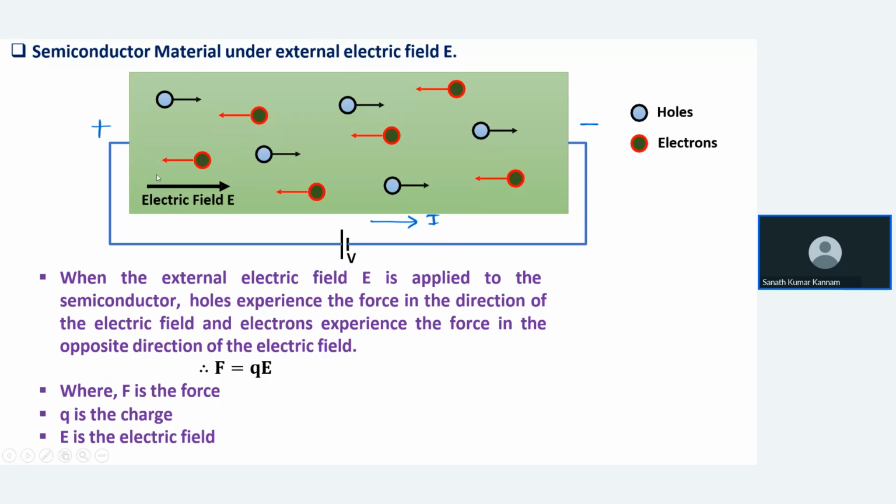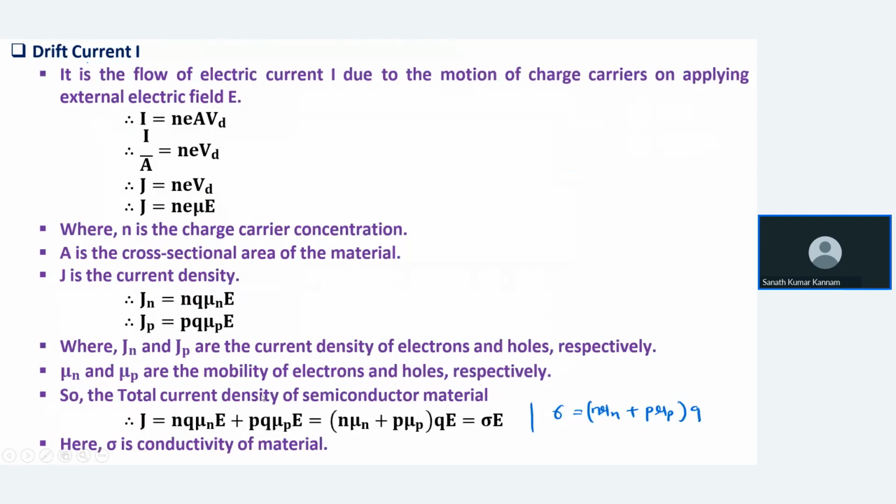From Coulomb's law, we can say that force equals Q into E, where Q is the charge and E is the electric field. So what is drift current? It is due to applying an electric field. We can say that I equals n e A Vd. We are concentrating on the current density, that is, current per unit area. So J equals n e into Vd.